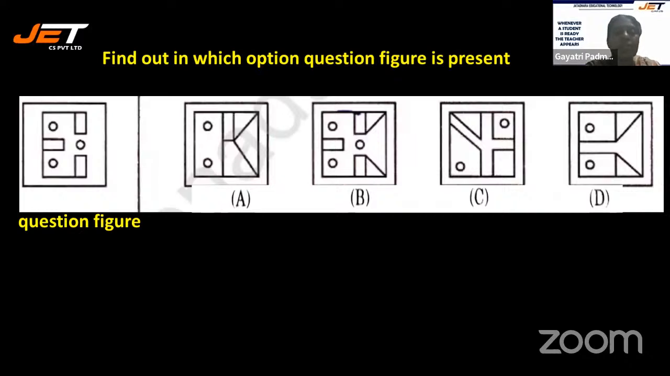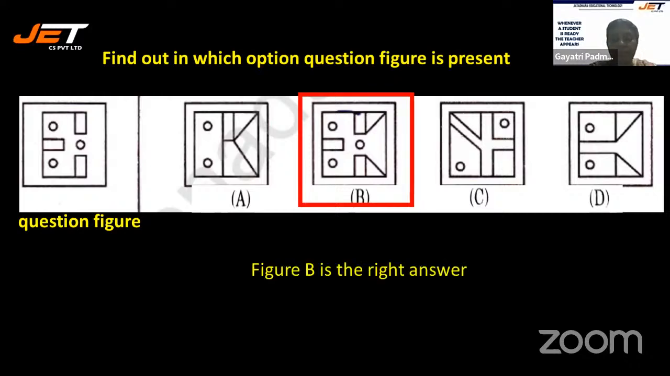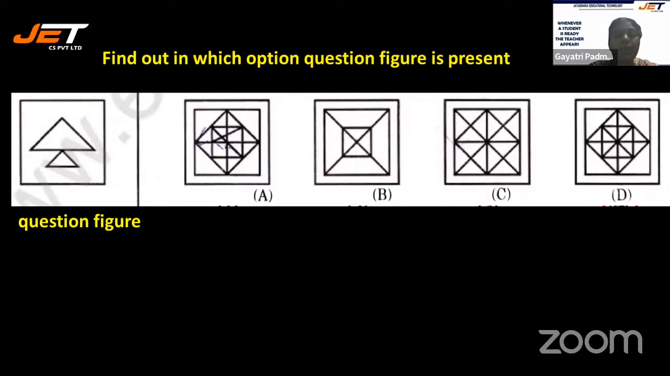Now see the next question. Find out in which option the question figure is present. Oh my God, this is very simple. It's a direct question where you just have to see and immediately click the answer. Not even 5 seconds should be given for such a question. Let's see, the answer is B. You can see the same similar figure here.